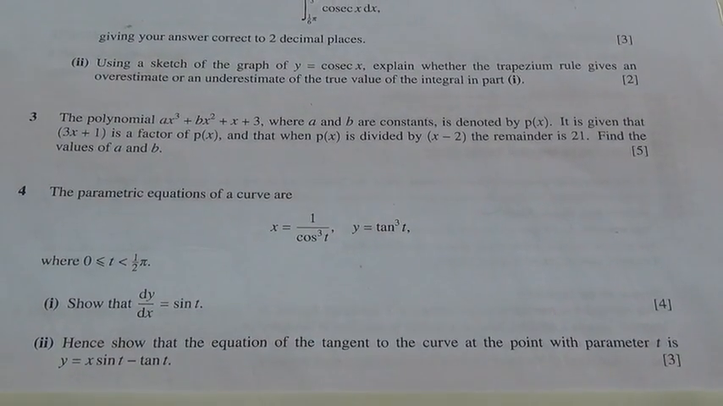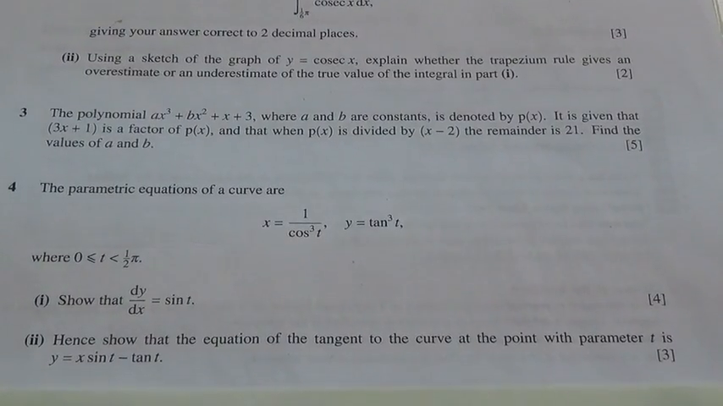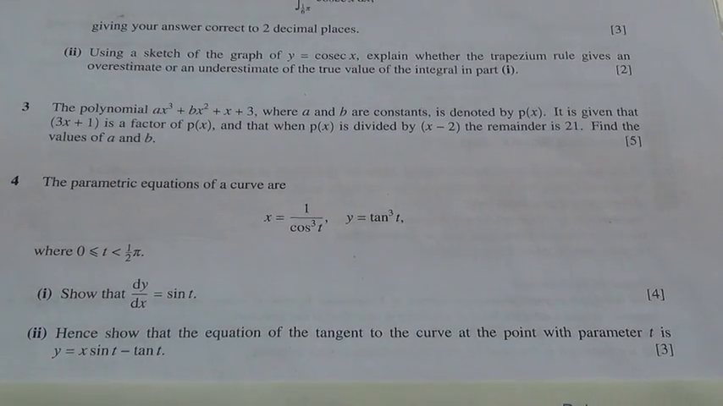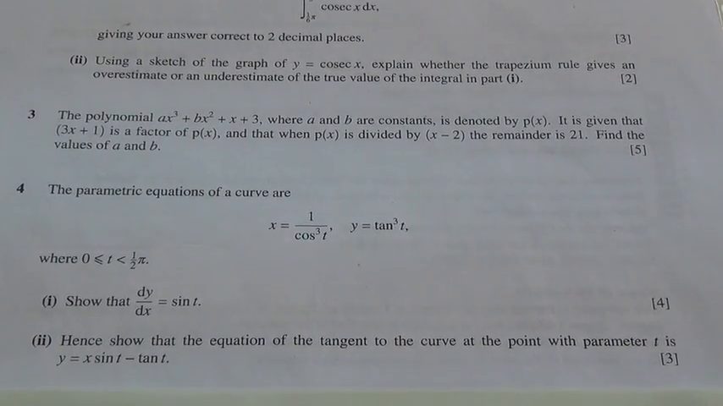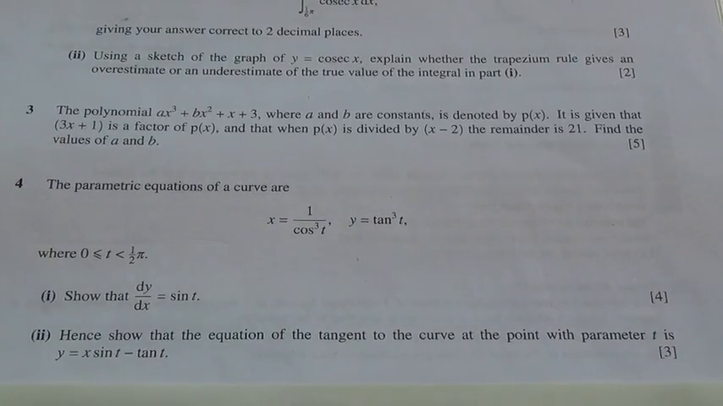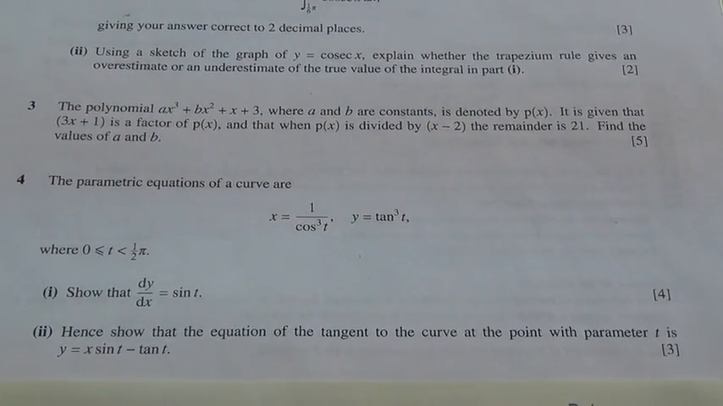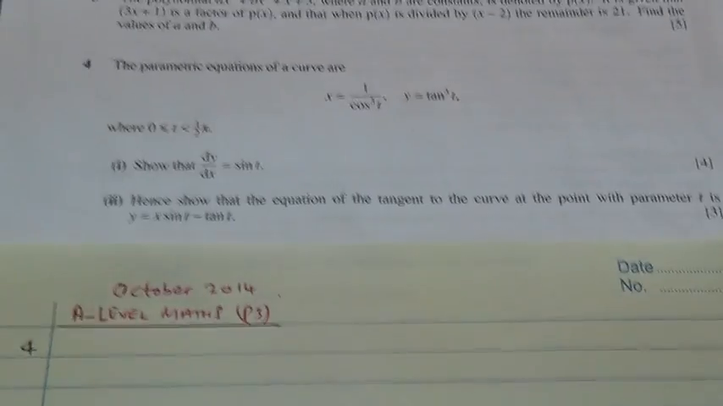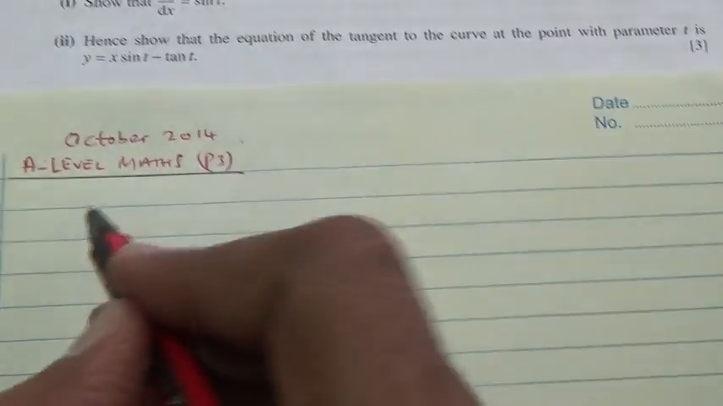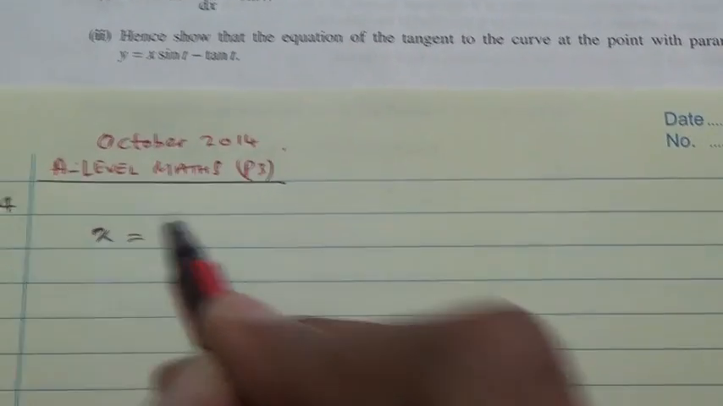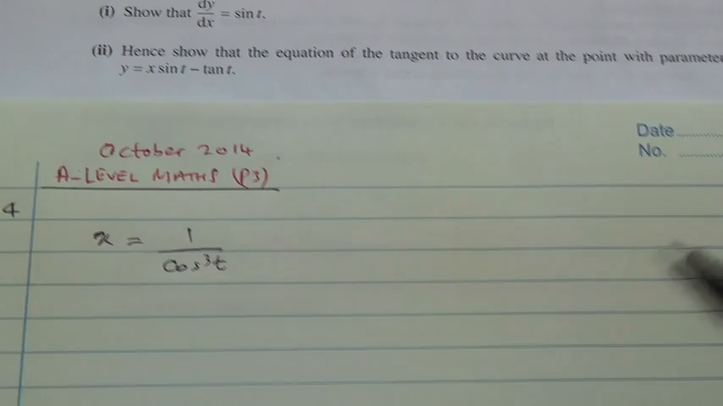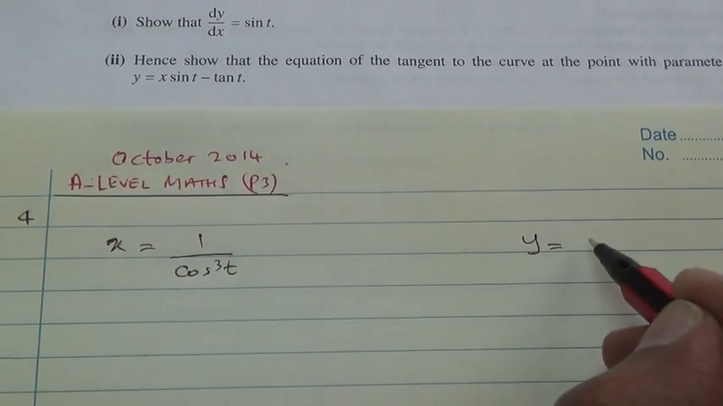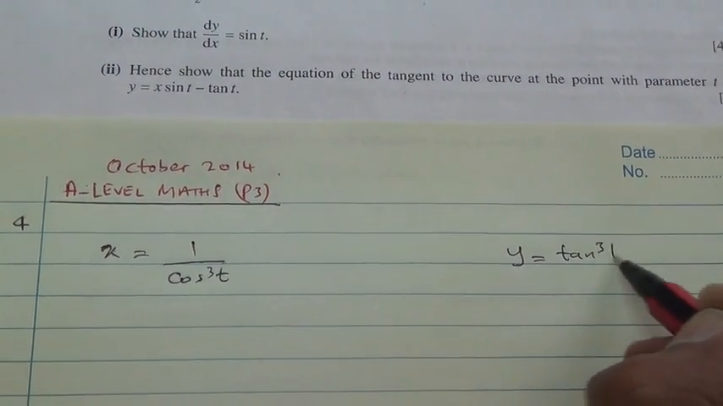Second part of the question is hence show that the equation of the tangent to the curve at the point with parameter t is y is equal to x sine t minus tan of t. Question carries 7 marks. Okay, how are we going to do the first part? How are we going to proceed? Now we know that x is equal to 1 over cos cube of t. So we're going to differentiate that, and then we also have y is equal to tan cube of t.